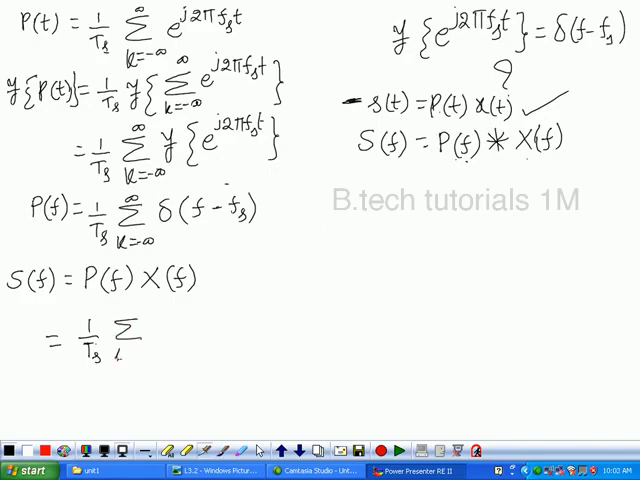So this is minus infinity to plus infinity, delta of f minus fs into x of f. So now this can be written as 1 by Ts. See, from the shifting property, delta of f minus fs into x of f can be written as, sorry, here convolution is there.